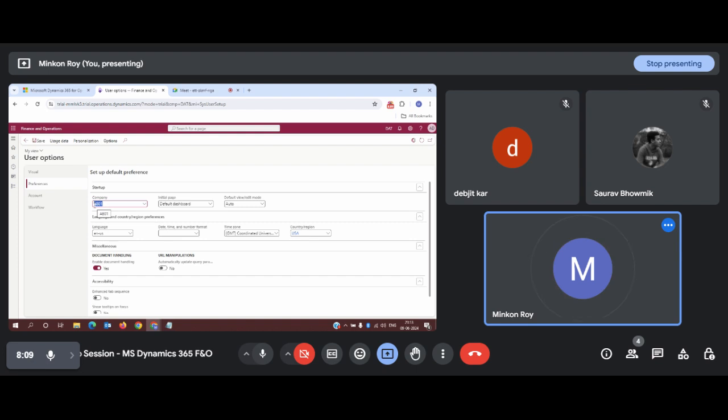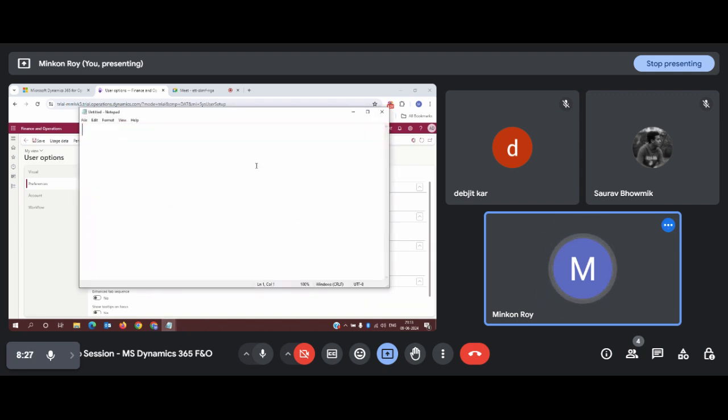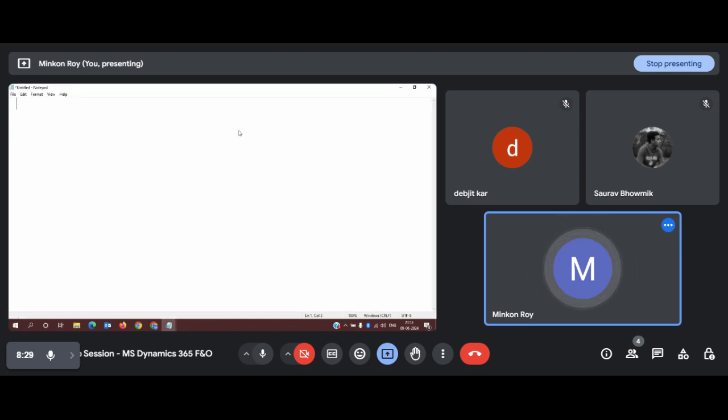What does that mean? Whenever you will be working in a real time environment, you need to first configure a legal entity. The very first configuration you have to do is the creation of a legal entity or the creation of the company. Then only you will be able to perform a business transaction. Now again, what does that mean? A quick recap. Suppose your company name is some XYZ Motors, or let me take this Motors example. Okay, this is your company.